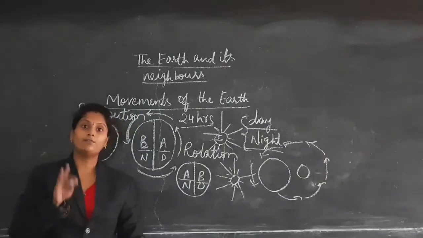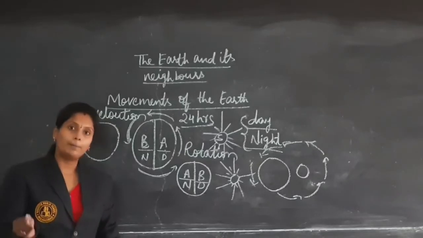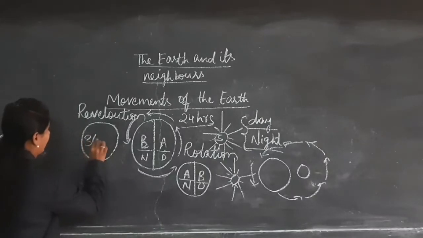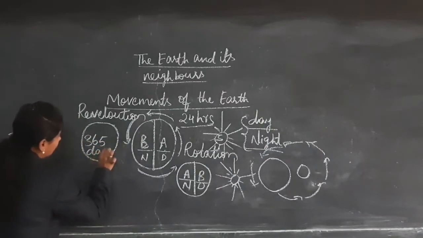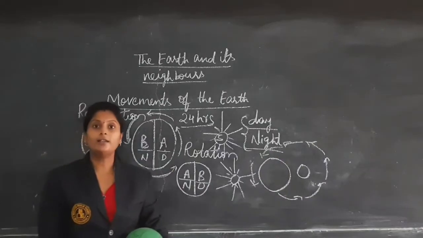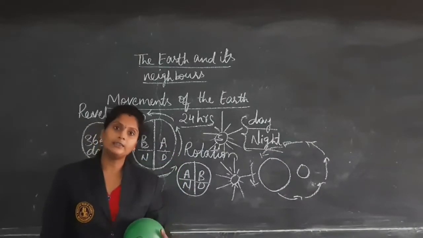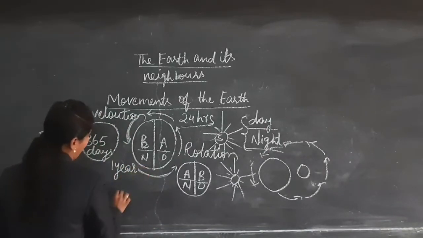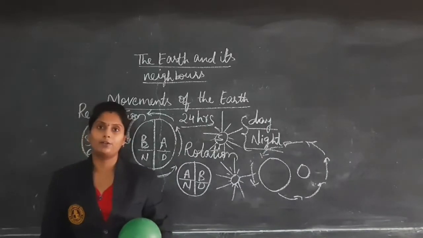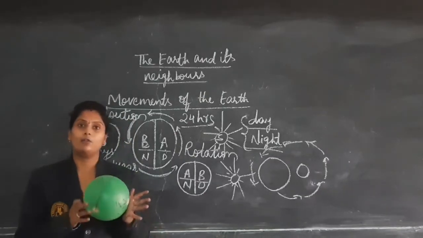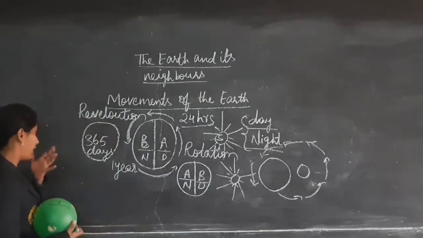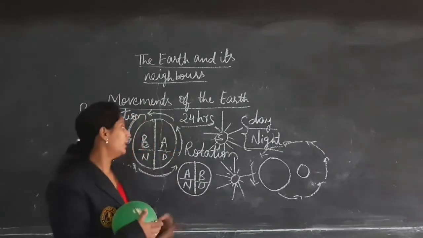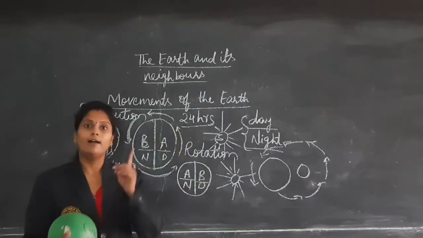And to complete one revolution, Earth takes 365 days. How many days? 365 days. So that we are getting all the seasons. That means 1 year. 1 year is equal to 365 days. Everyone knows that. So to revolve around the sun, it takes 365 days. And to rotate itself, it takes 24 hours or 1 day.